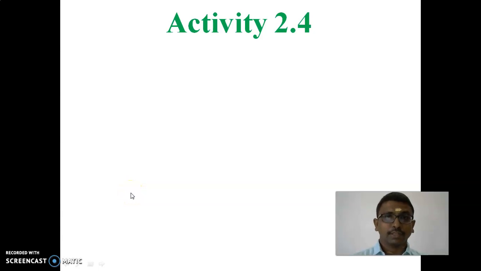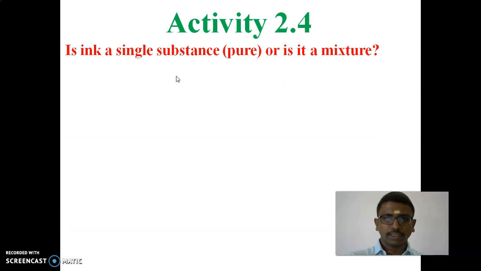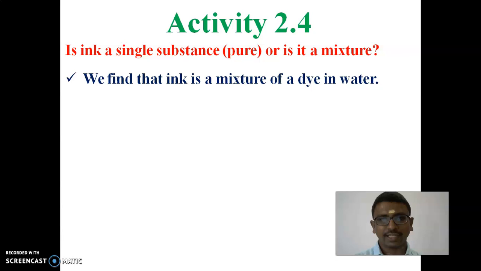So dear children, let's continue Activity 2.4. One more question is there. Is ink a single substance or is it a mixture? Is ink a pure substance or a mixture? So what is your answer, children? Is ink a pure substance? No, it's a mixture. So the answer is a mixture.